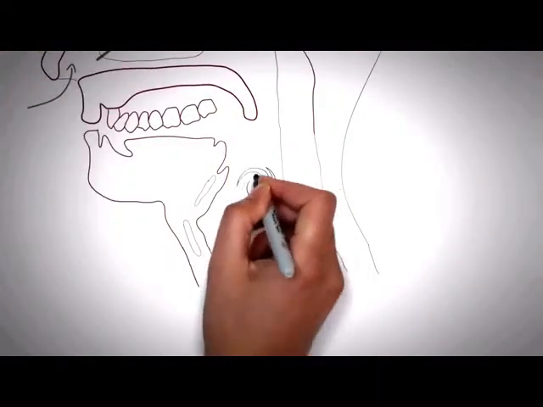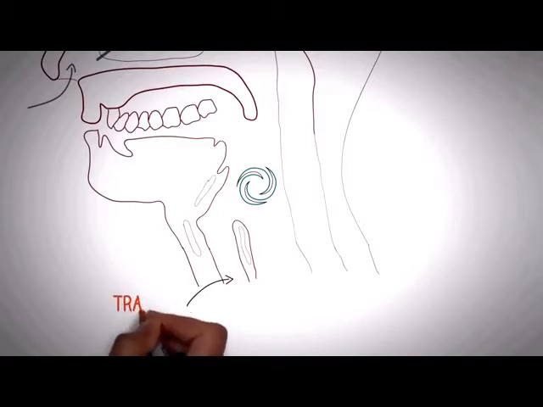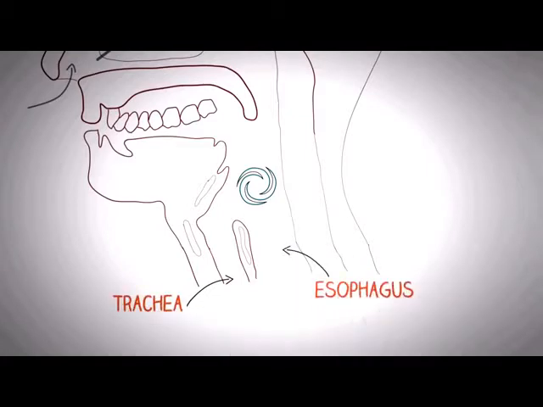When the air reaches the pharynx, it has two important structures where it can go forward. The first is the trachea, which lies in the front, and second is the esophagus, which lies at the back. Normally the air enters into the trachea because the esophagus at normal conditions is a collapsed structure.